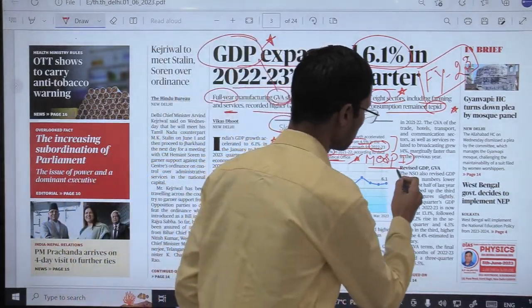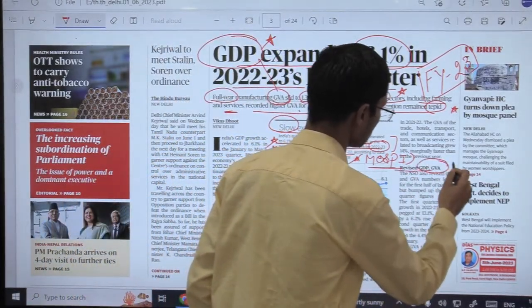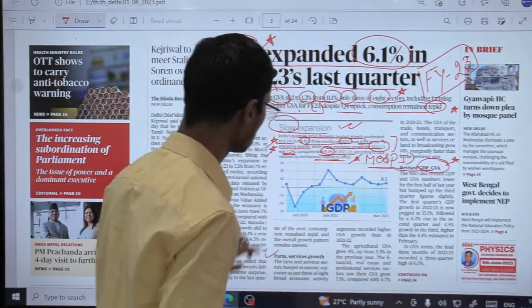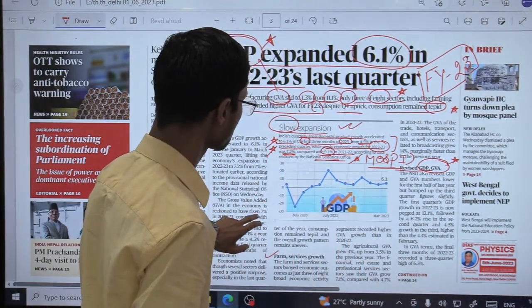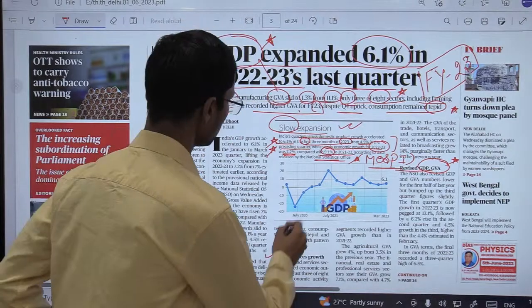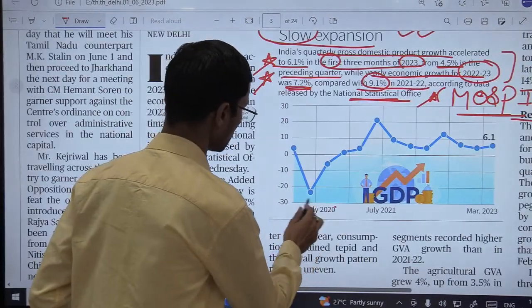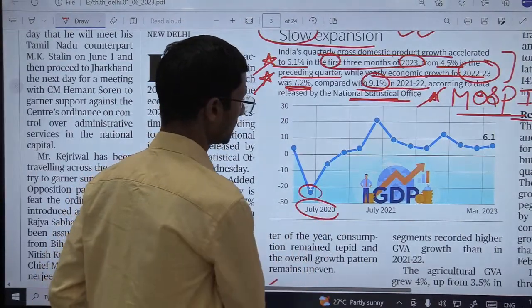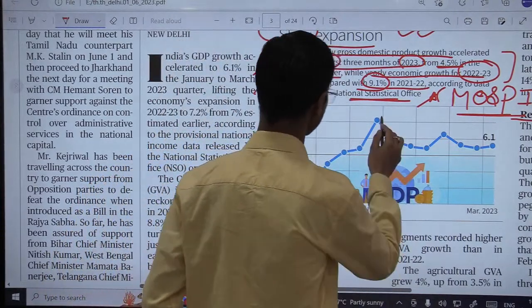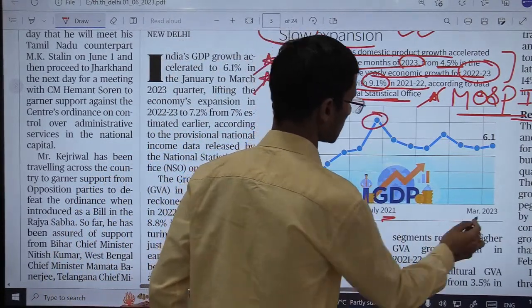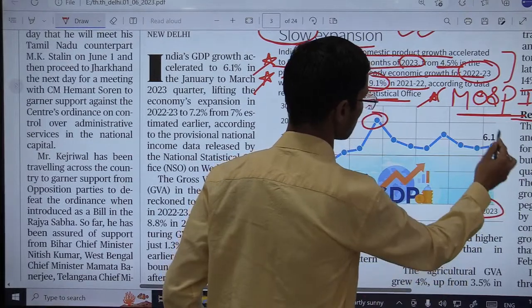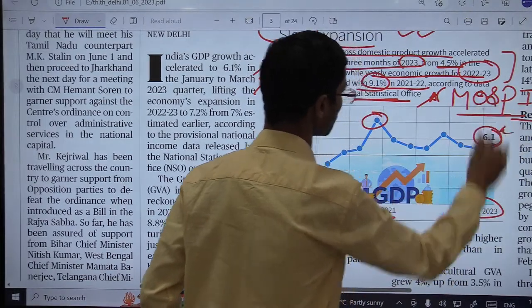Now see, revised GDP and GVA, this is important now. What is the revision, what is the major change from the previous years? Even in this map, if you see July 2020, see the contraction, then July 2021 and March 2023, 6.1% growth.